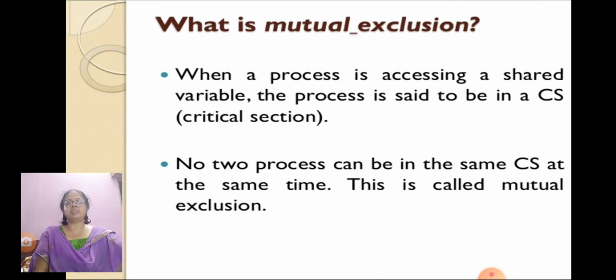What is mutual exclusion? When a process is accessing a shared variable, the process is said to be in a critical section. No two processes can be in the same critical section at the same time. In short, this is called mutual exclusion.